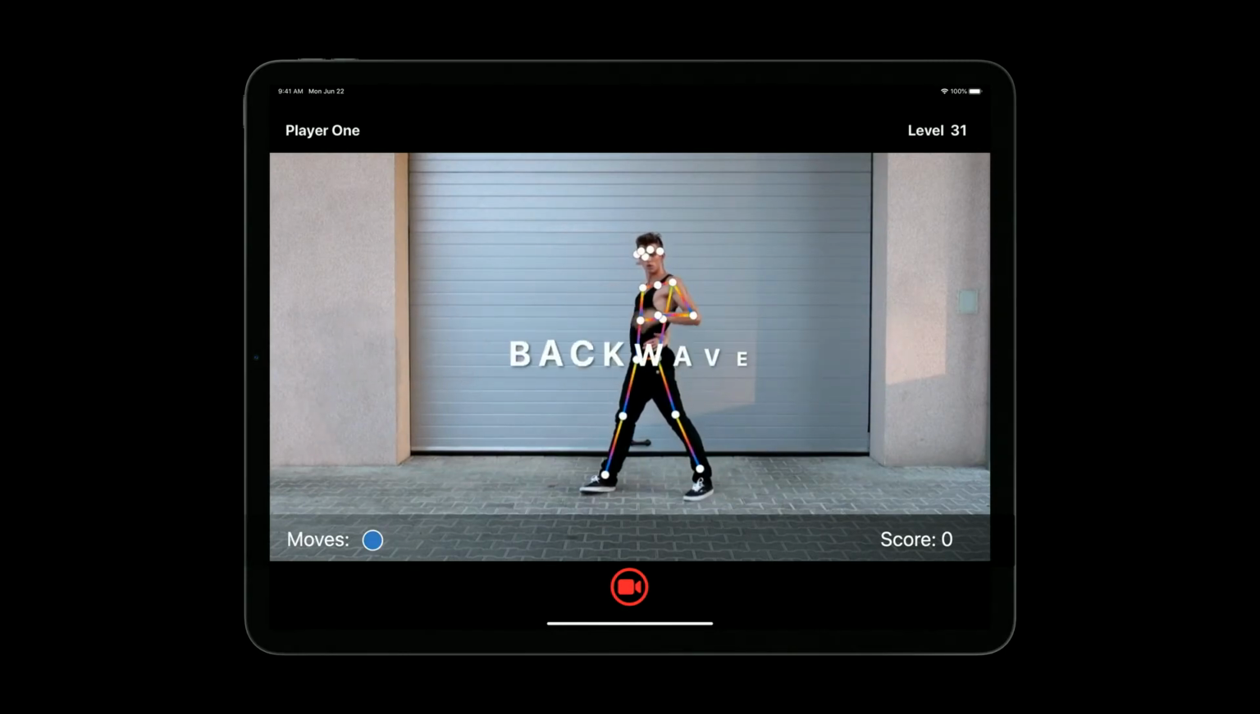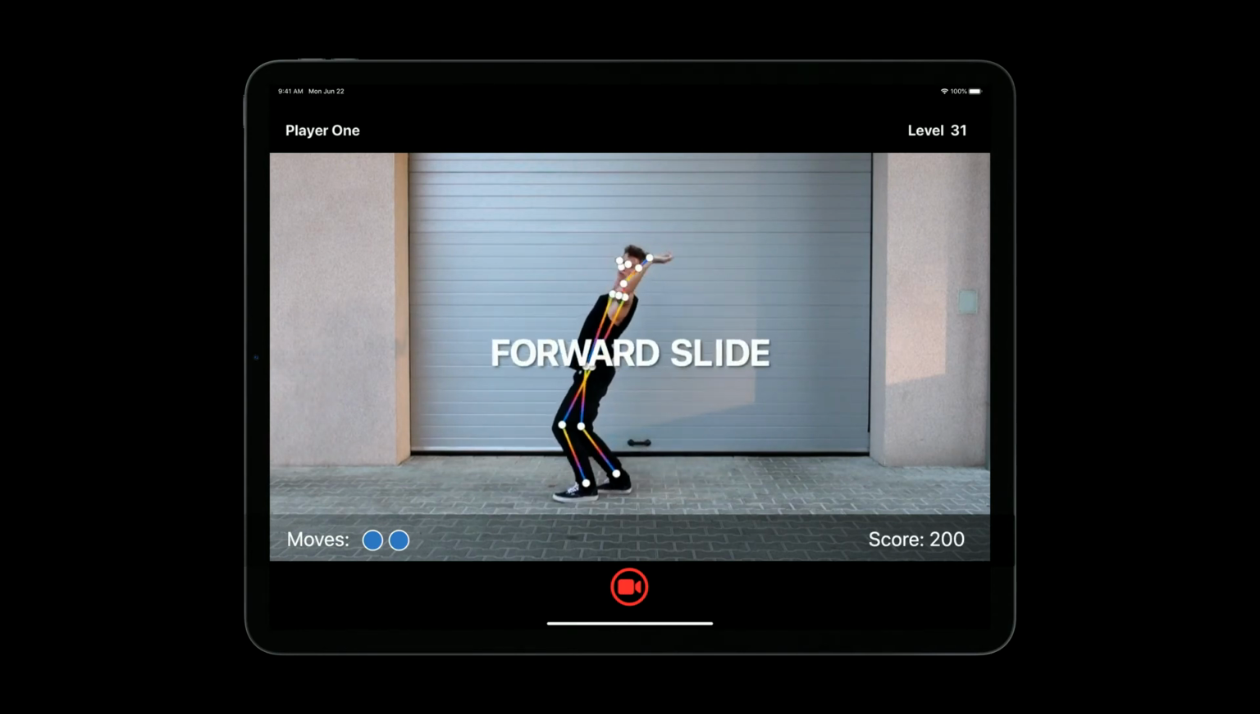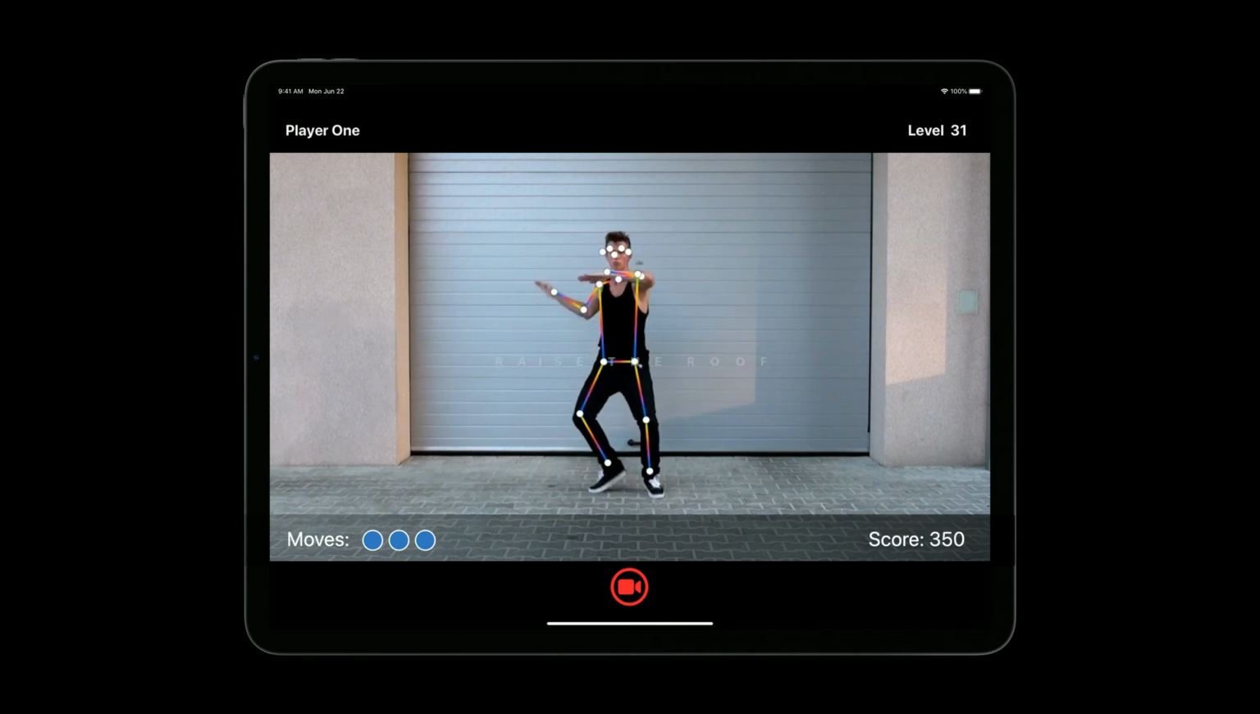So, that's action classification in Create ML. We can't wait to see the amazing apps you are going to create using it.